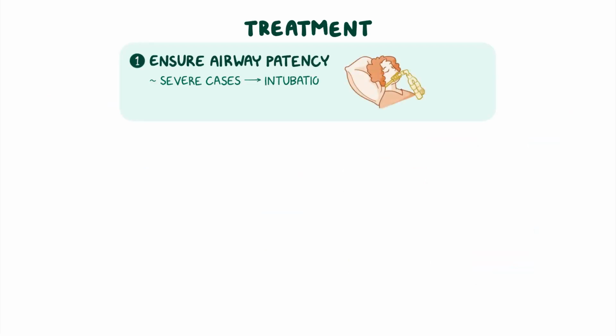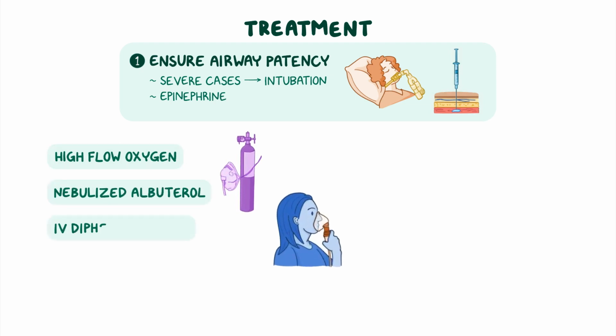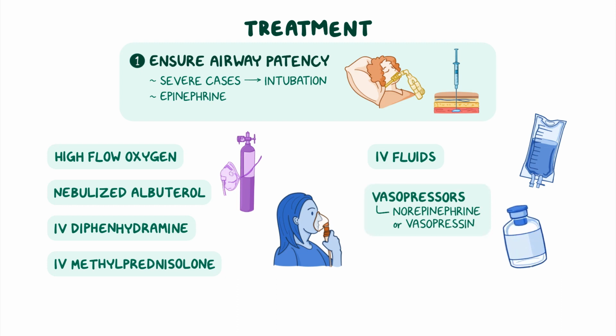In terms of treatment for anaphylactic shock, the first step is to ensure airway patency, which in severe cases might require intubation, and administer epinephrine intramuscularly. Additionally, high-flow oxygen as well as nebulized albuterol, IV diphenhydramine, and IV methylprednisolone can be administered. Early resuscitation with IV fluids is also required. In case of persistent hypotension, then vasopressors like norepinephrine or vasopressin should be used.